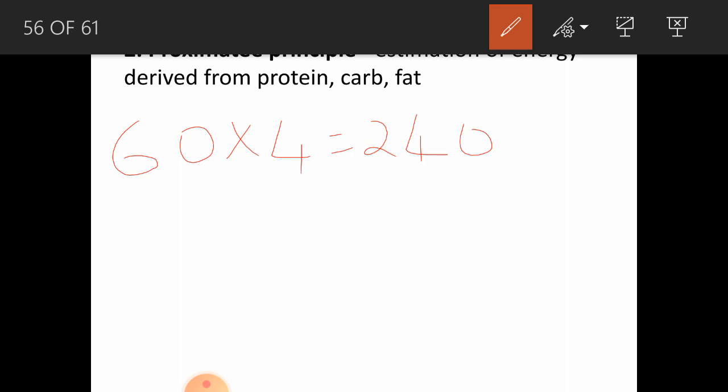As we calculated before, for a sedentary person, 2000 kcal is required for the activities. That is the total calorie requirement. 2000 should be provided. Out of that, 240 is provided with the proteins. So the remaining should be provided by the carbs and fats. The remaining means 2000 minus 240, that is 1760.